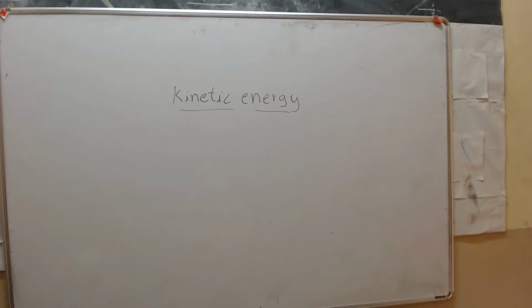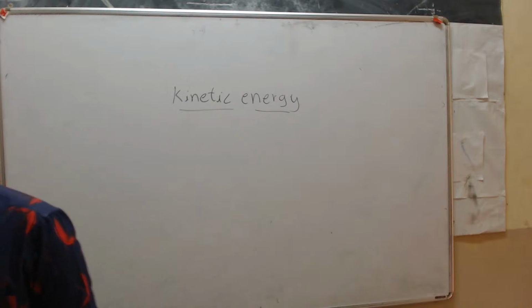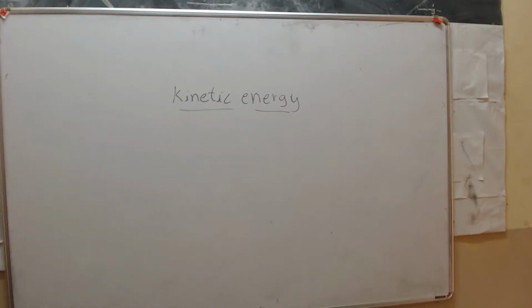In the previous class you had studied about kinetic energy, right? So energy means what? It is a capacity for doing work. Then what is kinetic energy? Yes, the energy possessed due to the motion of an object is called kinetic energy. Correct? Yes. Next, the energy that the body possesses due to its motion. Correct? Next, the energy possessed by a body due to its motion is called kinetic energy. Very good.